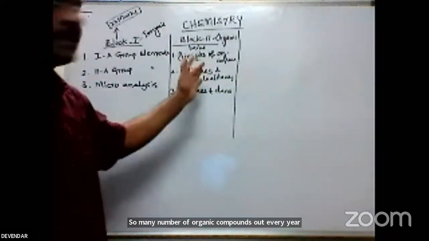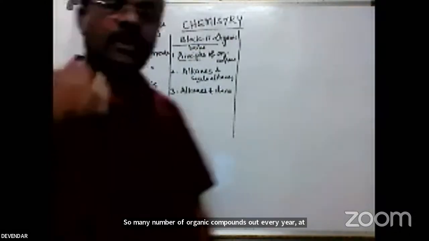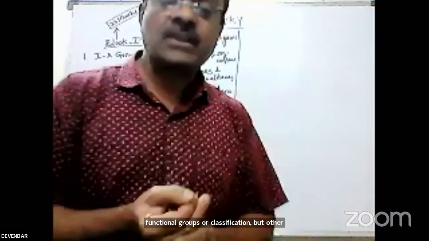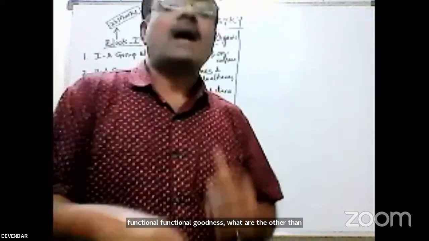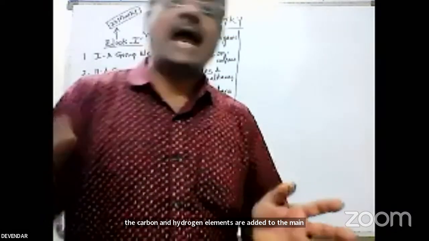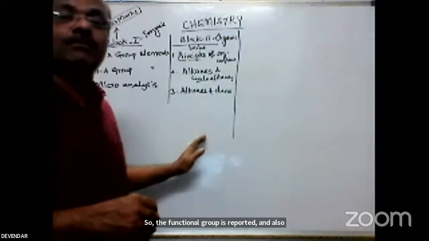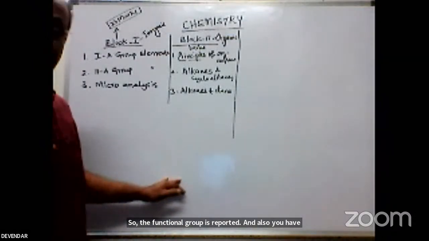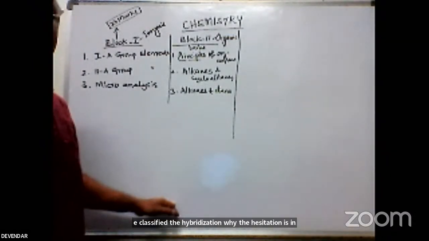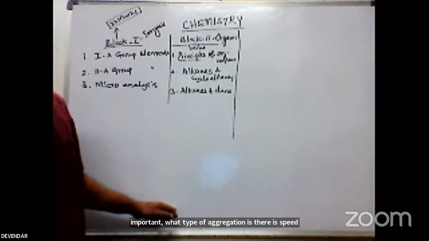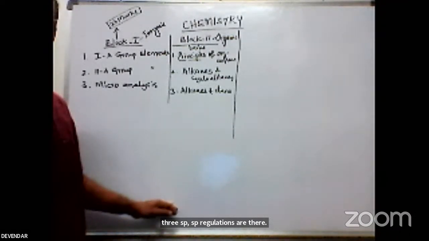Due to that reason, we have these principles of organic chemistry. In those principles, we classify on the functional groups. What is a functional group? Functional group means the elements other than carbon and hydrogen that are added to the main compound. So the functional group is important, and we also classify the hybridization. Why is hybridization important? What type of hybridization is there? sp3, sp2, sp hybridizations are there. What are the important molecules present in sp3? That means examples of sp3, sp2, sp.